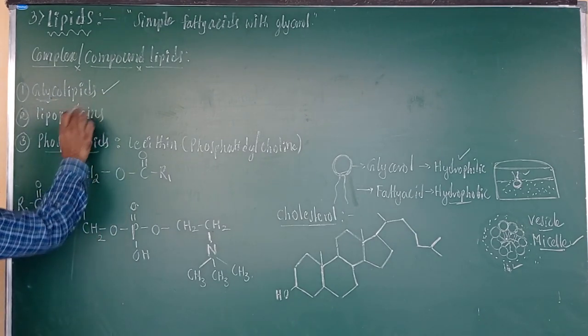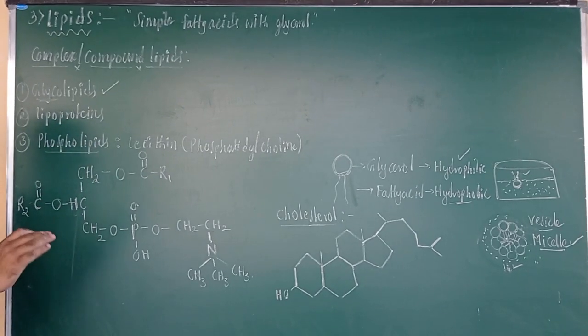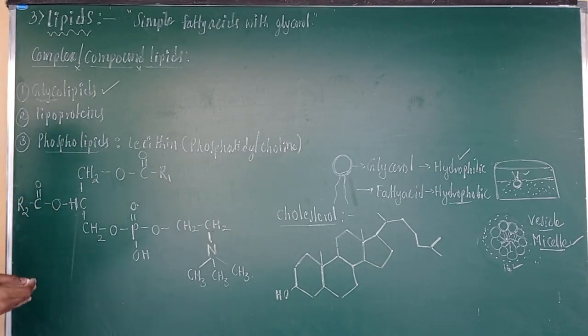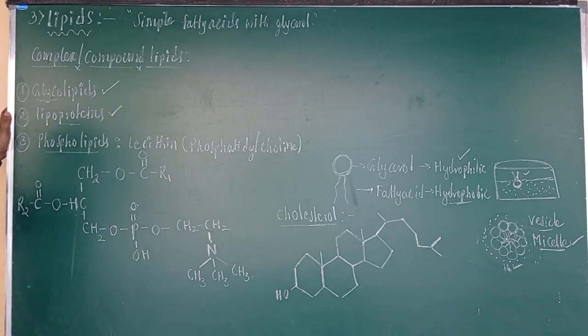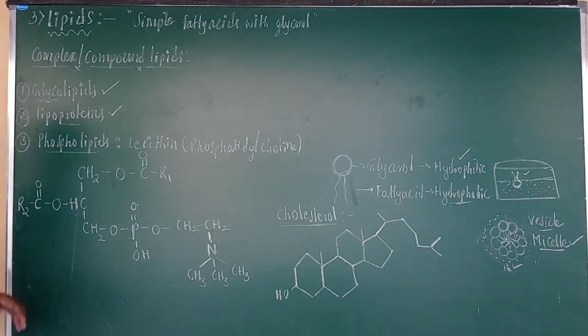Mostly we can see these on the surface, acting as receptors present on the surface of the plasma membrane of animal cells or bacterial cells, and even virus glycoproteins, like GP120 in the viral coat of the HIV virus. Another one is lipoproteins, also present on the surface, which are a somewhat complex form of lipids associating with proteins. And another form of lipids are those associating with fatty acids.